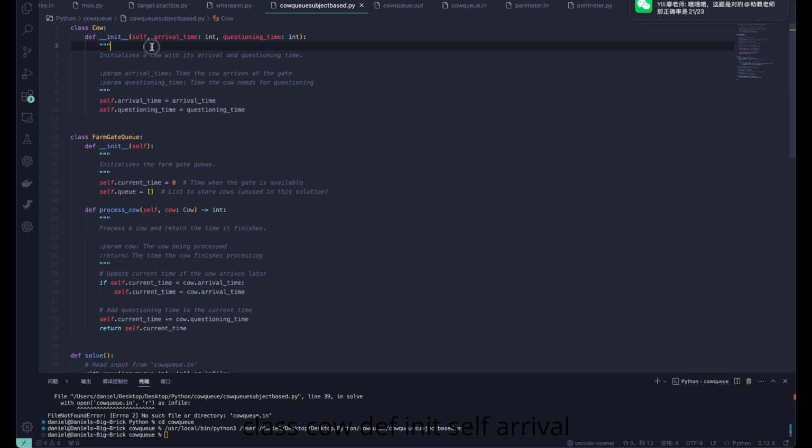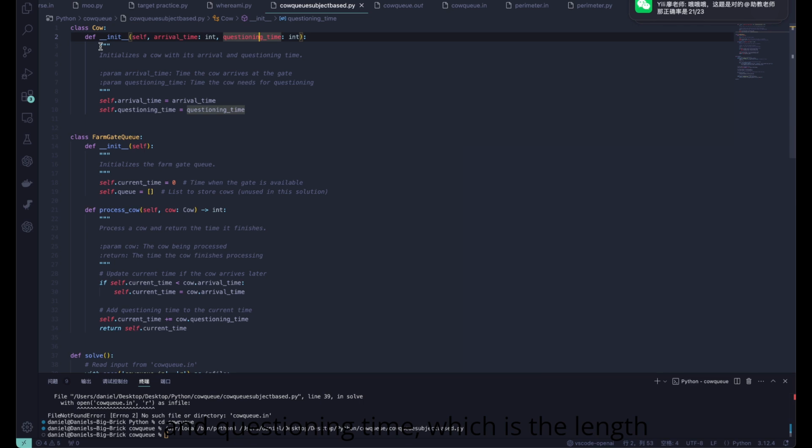So class Cow, def init self, arrival time, questioning time int. This is an initialization of a class Cow. It has 3 terms: self, which is a universal term; arrival time, which is the time the cow arrives at the farm; and questioning time, which is the length of time that Farmer John questions the cow for.